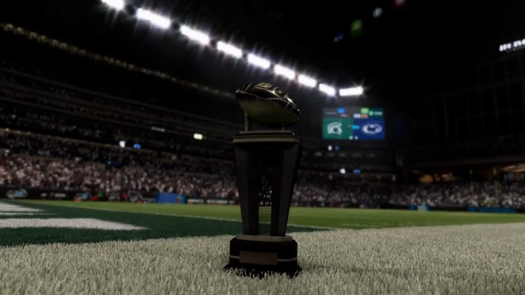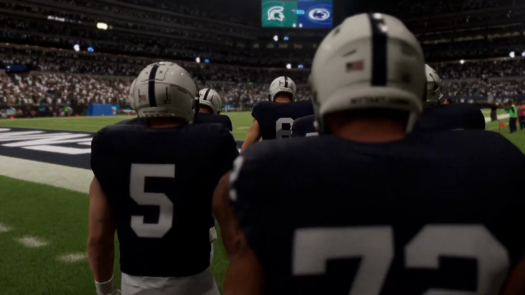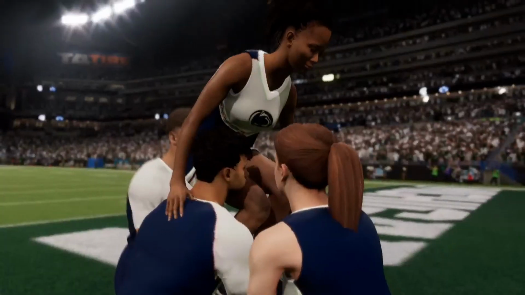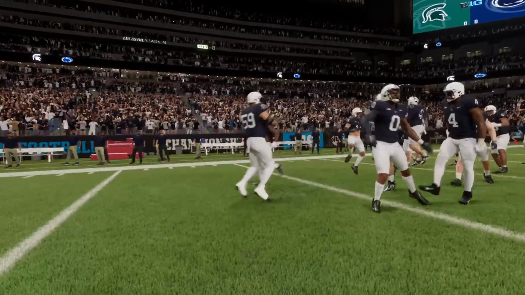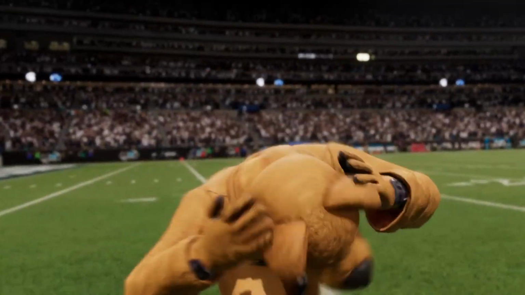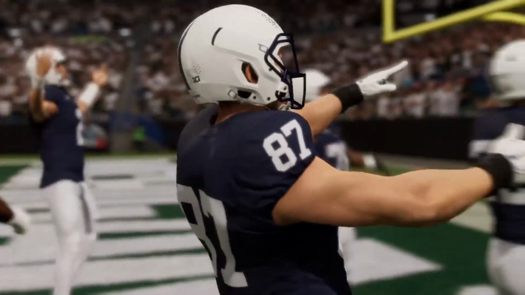Hello, everybody, and welcome to another chapter in the long legacy of the Big Ten Conference. It's a championship game in the new expanded Big Ten, and there are high stakes here. Not just a conference championship, but potentially positioning themselves for a run at the national championship with an automatic bid. This is a matchup we've all been waiting for.